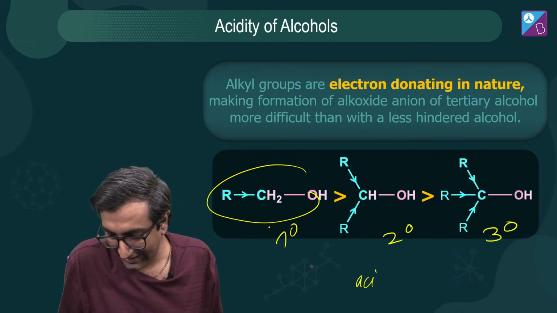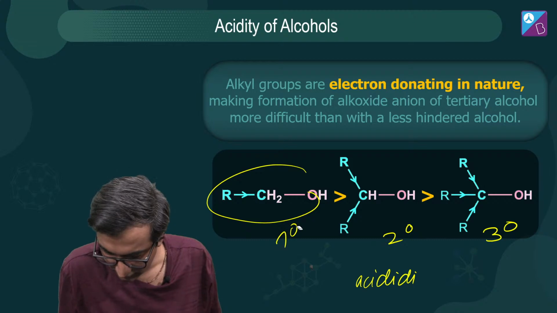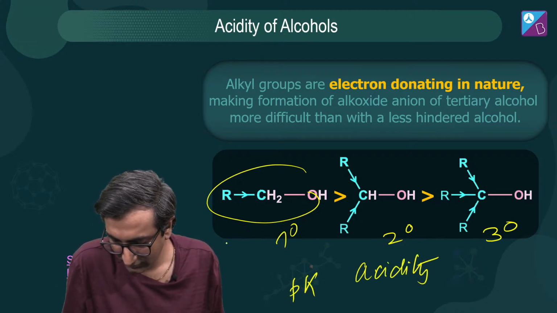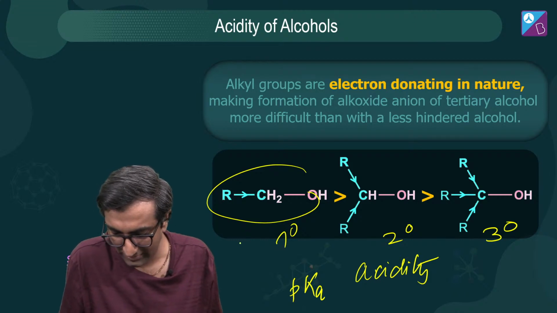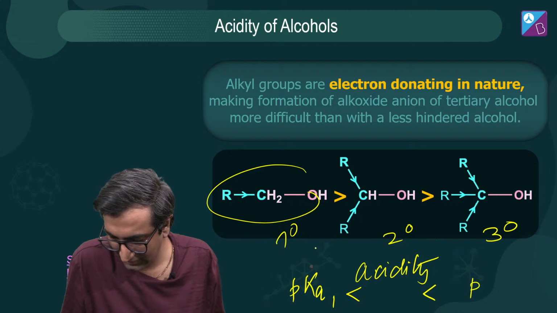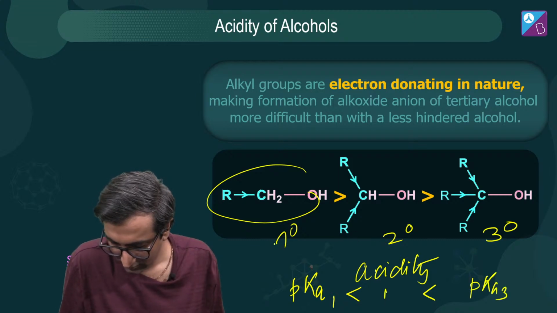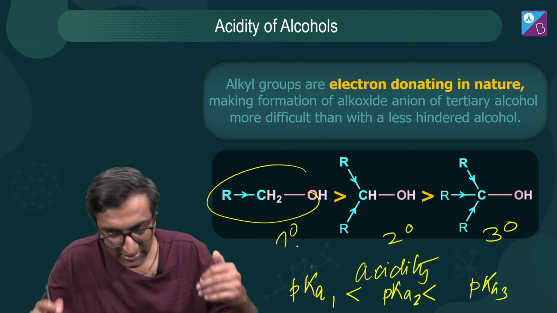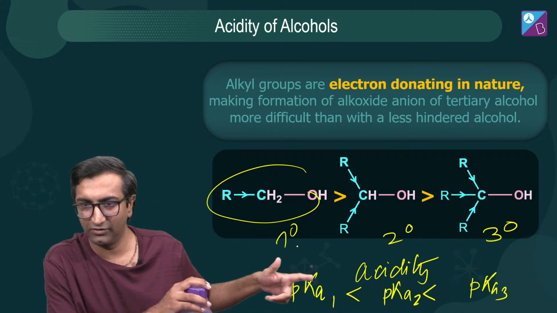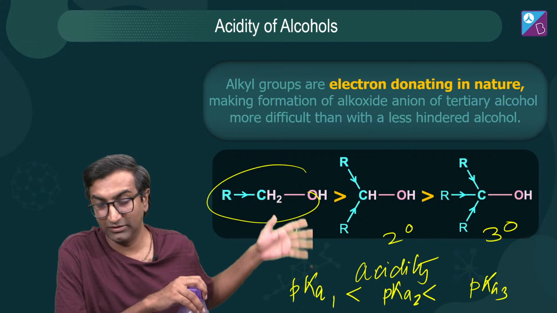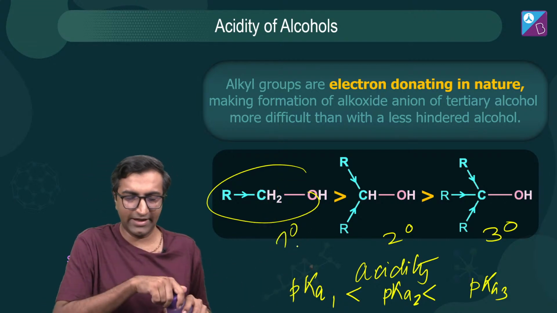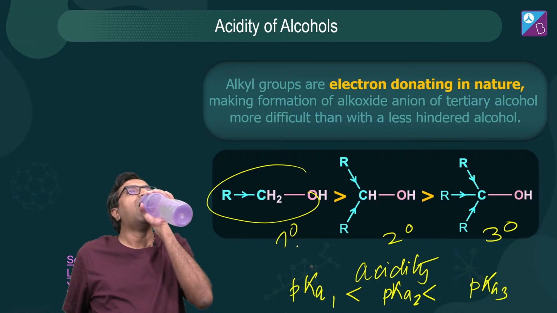Okay, अगर acidity ज्यादा है, what will happen to the pK values? This is okay ना? pK values उल्टा हो जाएगी. pKa 1 is maximum होगा, pKa 3 is the least. Right? Give me a quick thumbs up. This is fine. pKa is ulta of acidity order. This is cool, right? Please understand this.